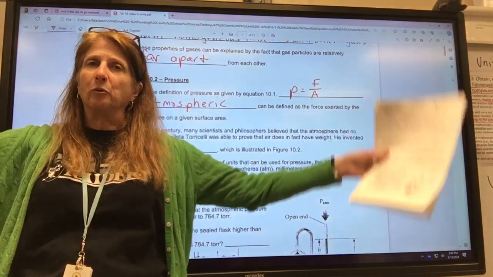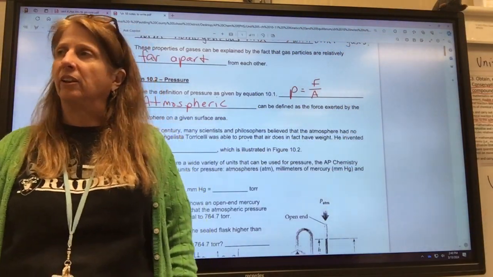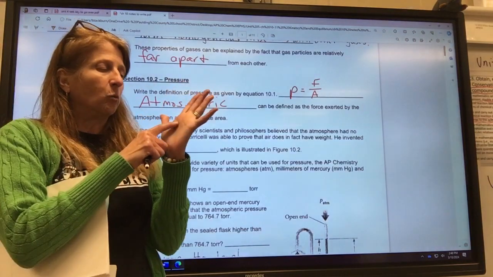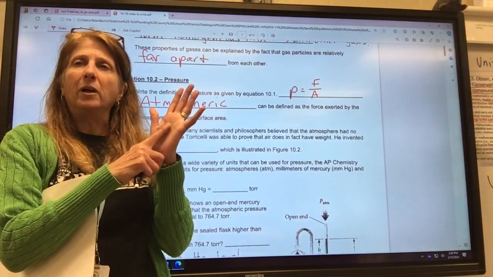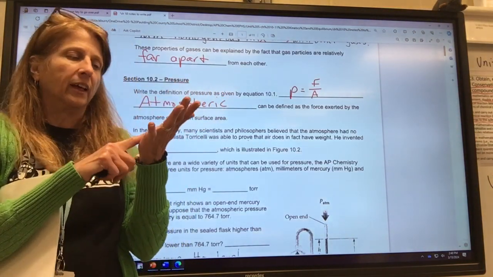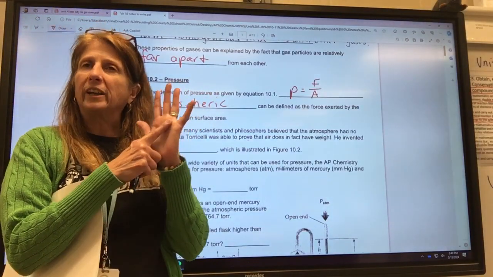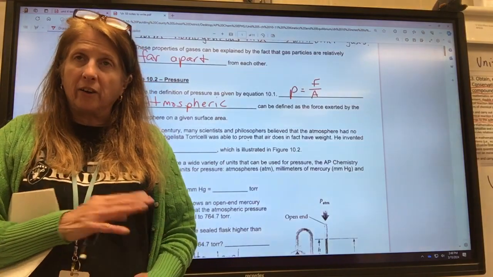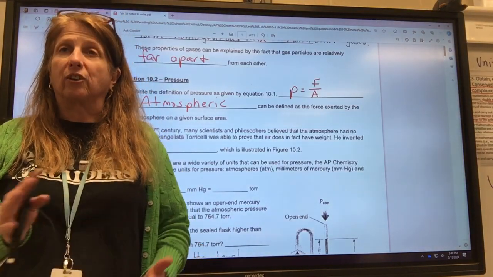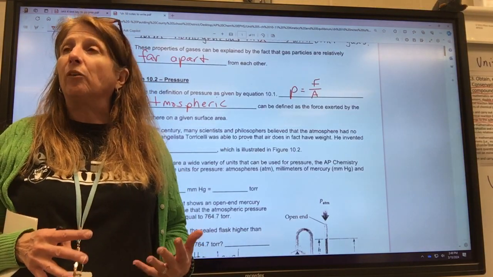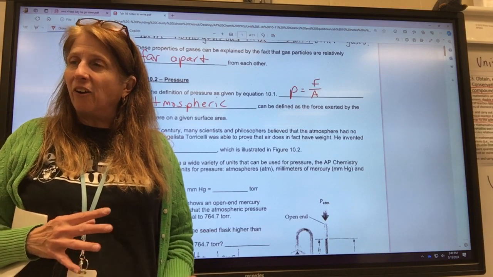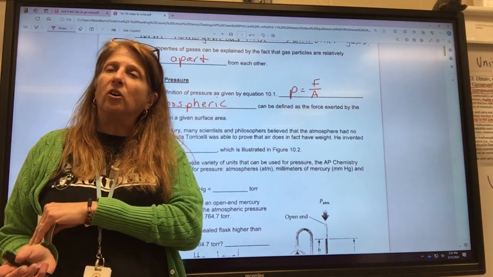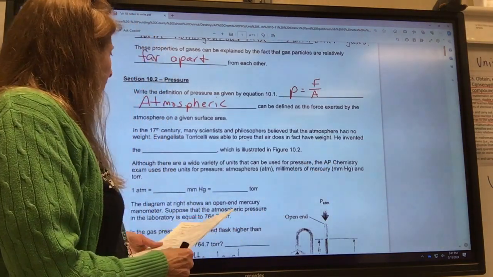You've grown up your whole life under it, and it's just normal to you. But it's really tremendous. If you look at 1 square inch on your palm, the amount of pressure that the atmosphere is pushing on it is 14.7 pounds. In an area as big as a foot, like your stomach, it is 2,000 pounds. Right now, you are under tremendous pressure, but you've lived under it your whole life, so you can't feel it.